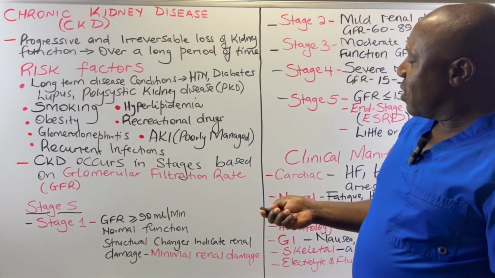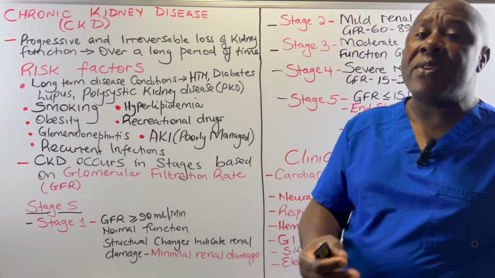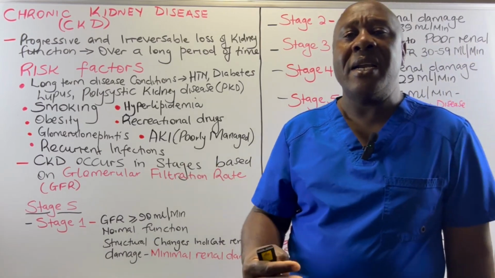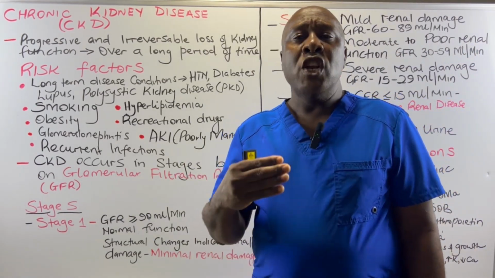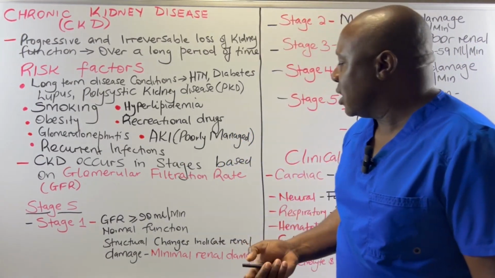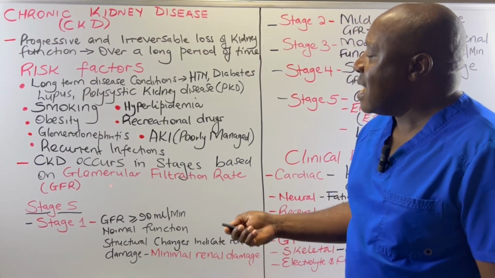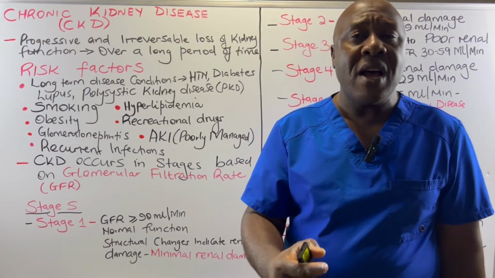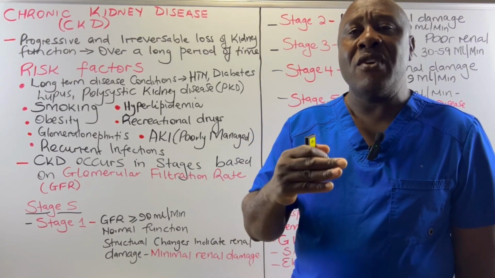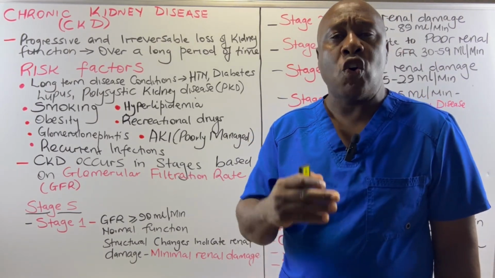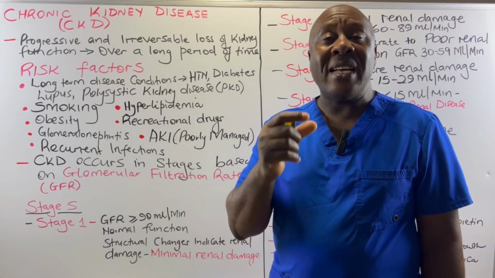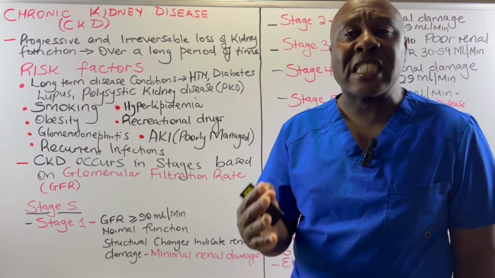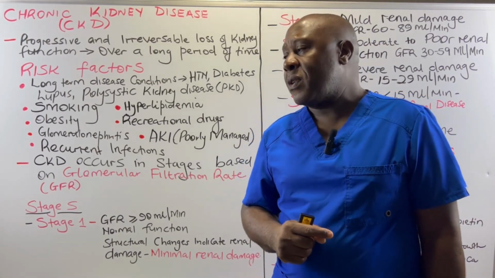The glomerular filtration rate is simply the rate at which the glomerulus filters blood to form urine. The normal filtration rate is equal to or more than 90 milliliters per minute. So when the glomerulus is filtering blood at the rate of 90 milliliters or more per minute, then that's a normal glomerular filtration rate. That is what we expect in normal functioning kidneys.